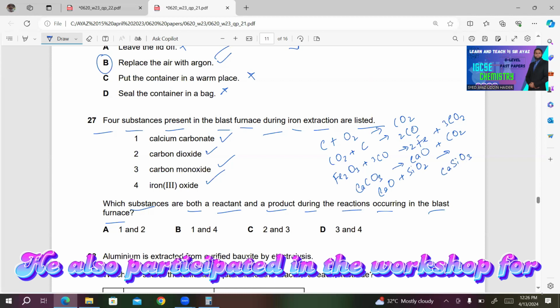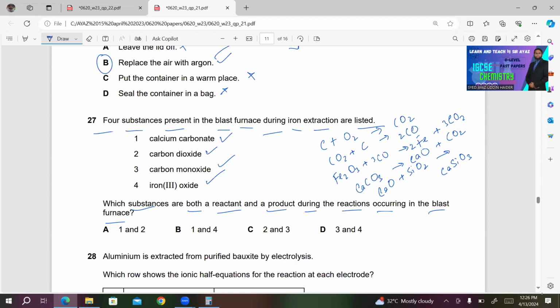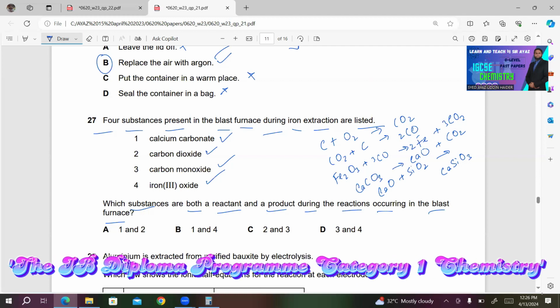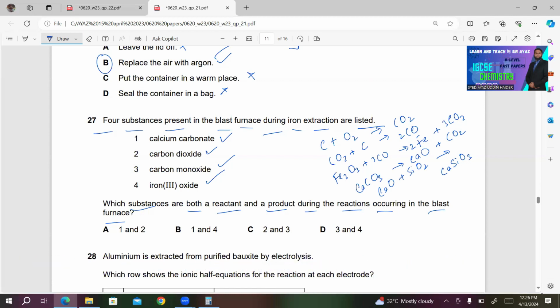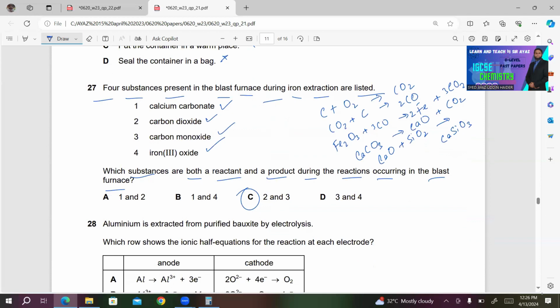Now you can easily see which of these are both a reactant and product. Carbon dioxide and carbon monoxide. So 2 and 3. C must be the right answer for this question. Moving to next question.